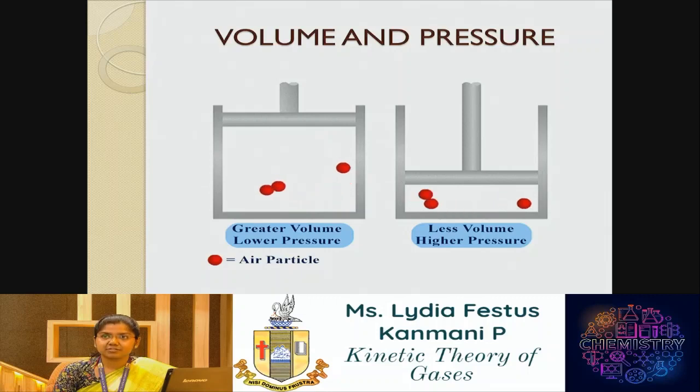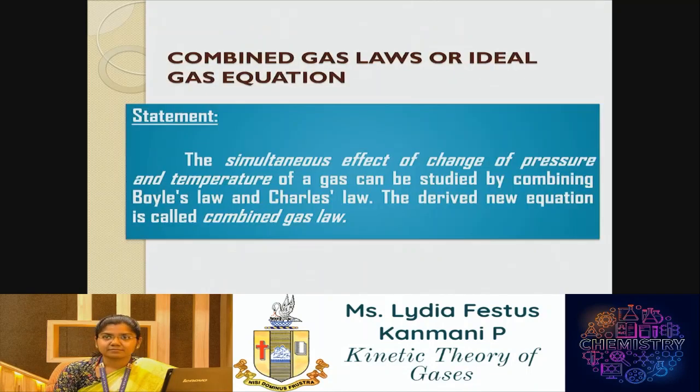This is an illustration showing the relationship between volume and pressure. As we have already seen, the greater the volume, the lower the pressure, and the lesser the volume, the higher the pressure. And the thing that has to be considered constant is the number of moles. Combining all these equations, we can arrive at the combined gas law, or it is also sometimes referred to as the ideal gas equation. The statement of the combined gas law is that the simultaneous effect of change of pressure and temperature of a gas can be studied by combining Boyle's law and Charles' law, and the derived equation is called